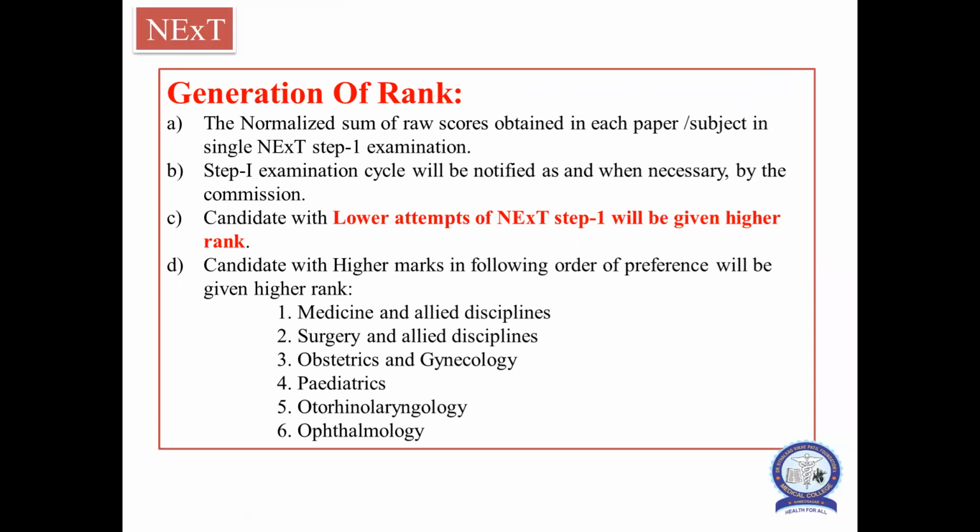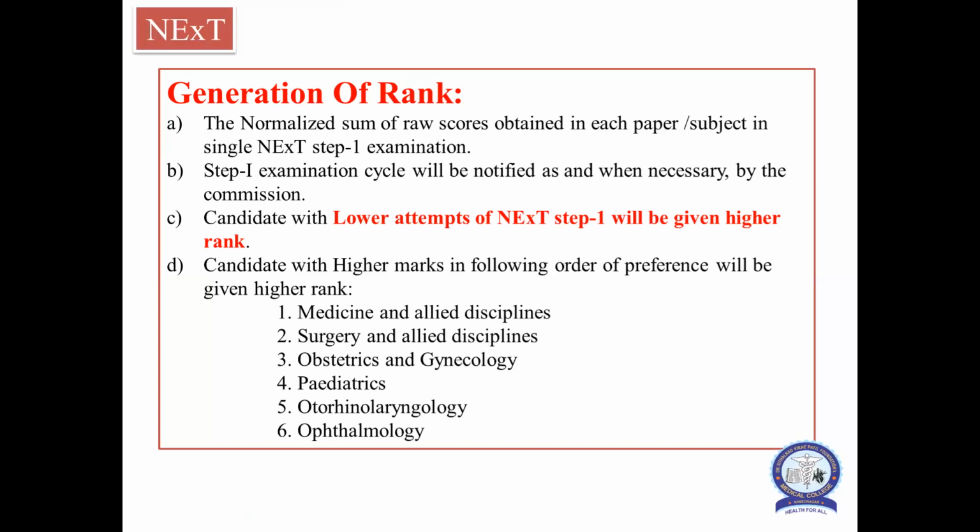So the number of attempts will have an adverse effect on admission to PG courses. So one has to be careful when thinking of a new attempt at NEXT 1 to improve the score. Candidates with higher marks in the following order of preference will be given higher rank.